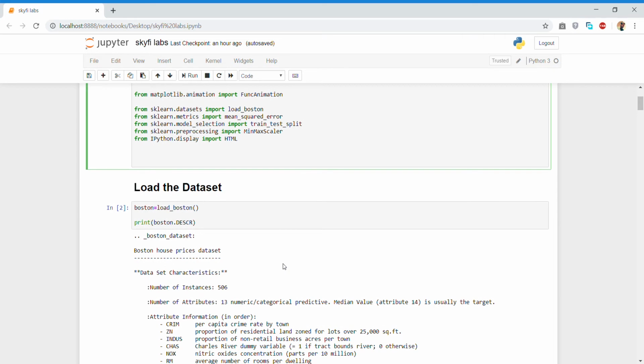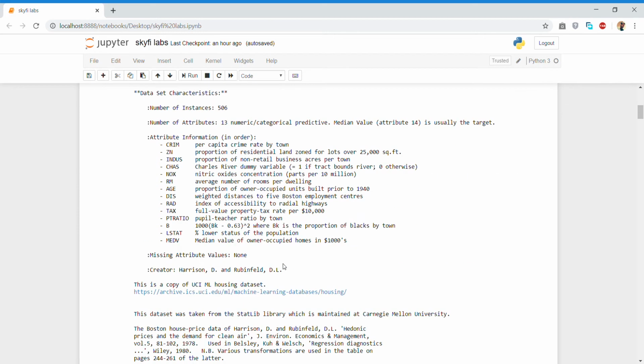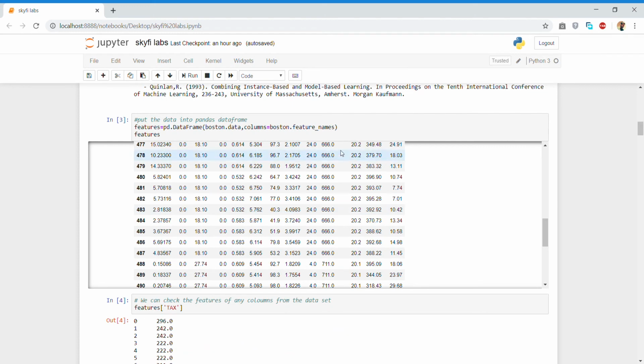Now load the dataset by using the function load_boston. By using .DESCR, we can describe the dataset. Now put the data into the pandas data frame by using the pd.DataFrame function.